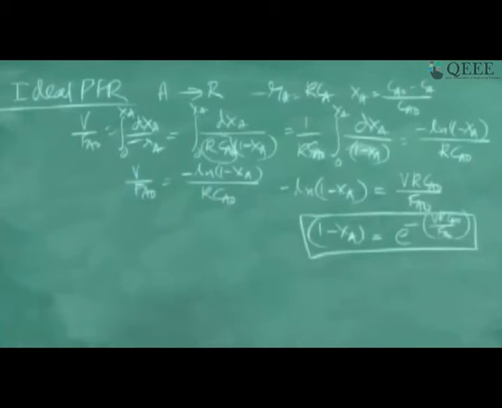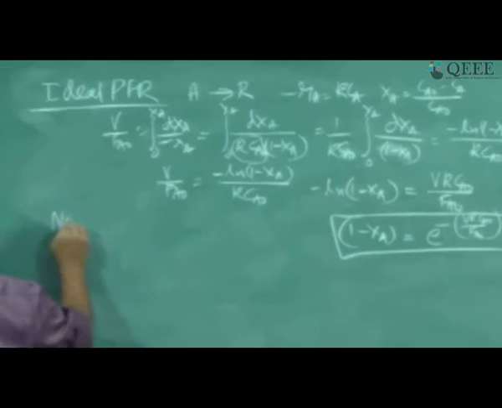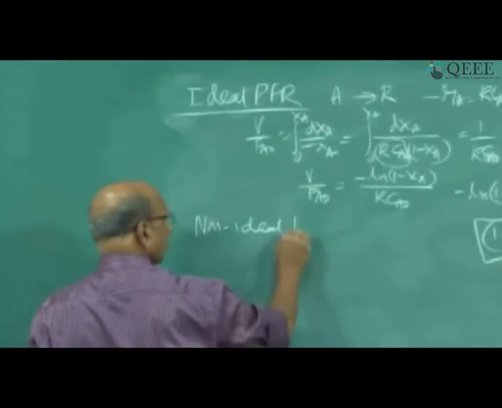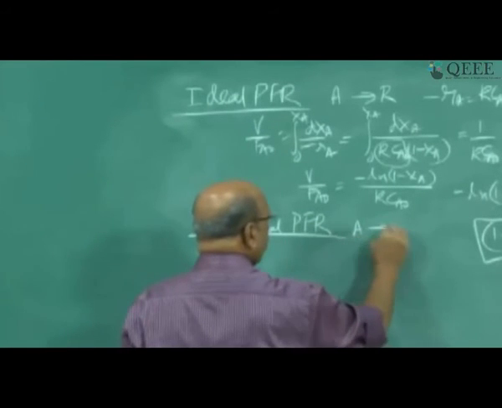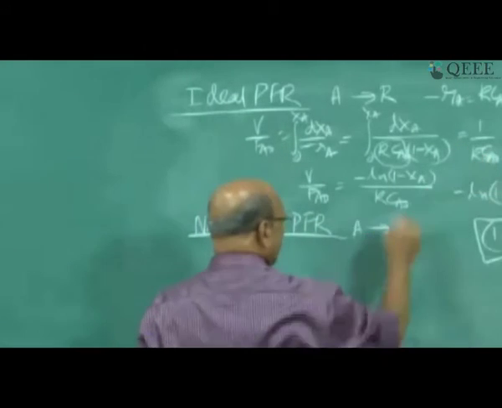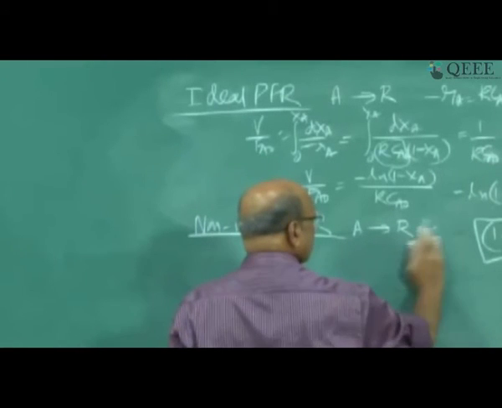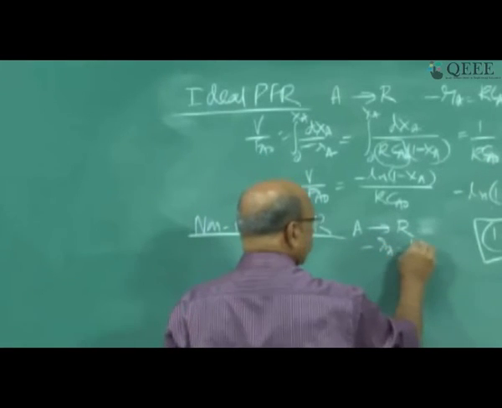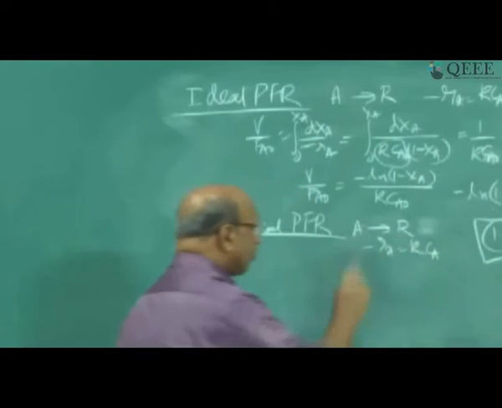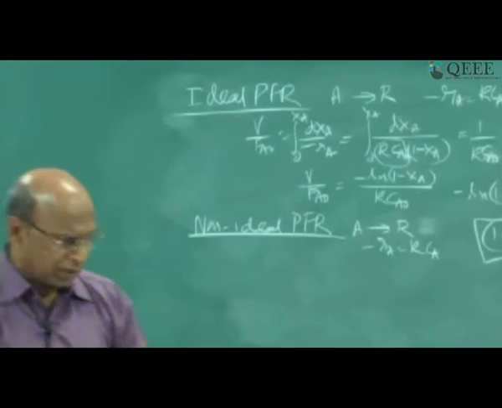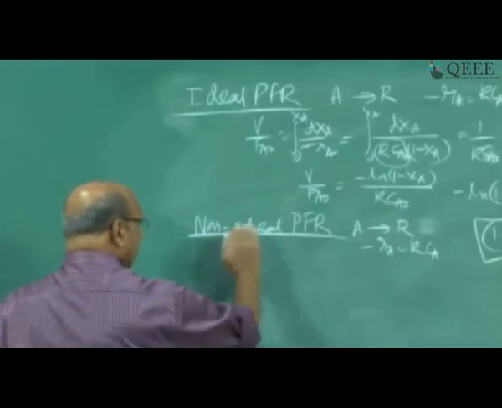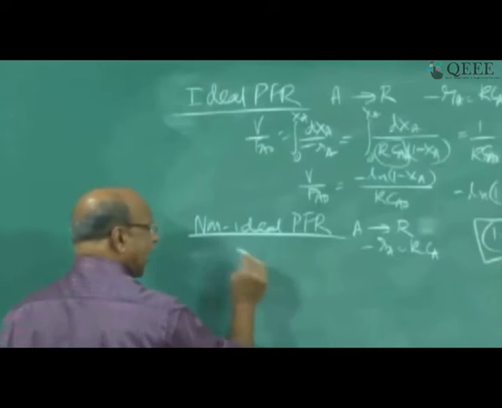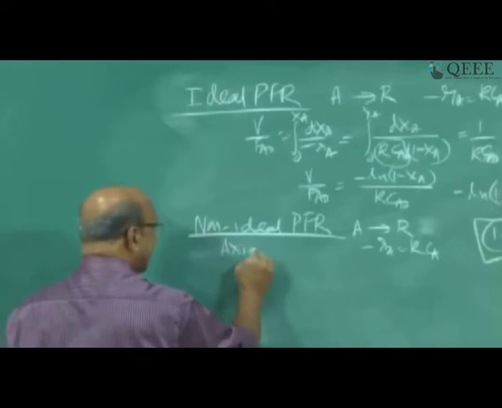Now, if I don't take an ideal reactor but a non-ideal PFR, same reaction A going to R with the same rate expression, minus Ra equal to k into Ca, I will give you the final solution. I don't want to give all the differential equations, for lack of time. So now the same with non-ideality, and that non-ideality is only axial mixing. Only one non-ideality I have taken.